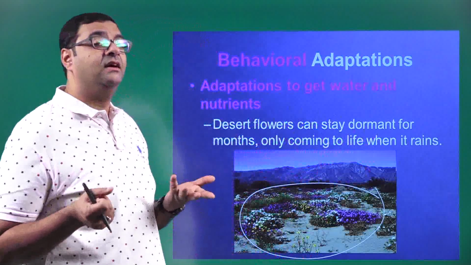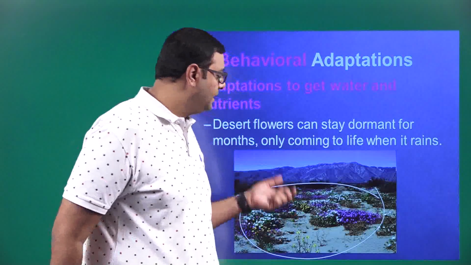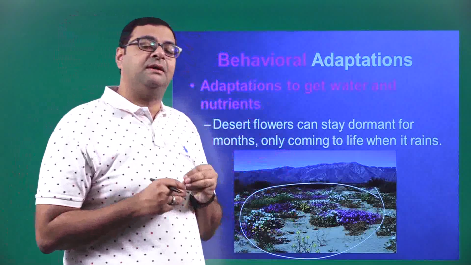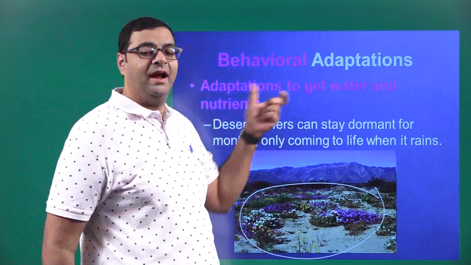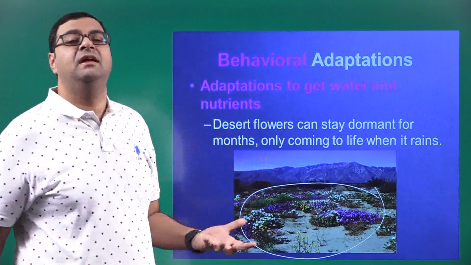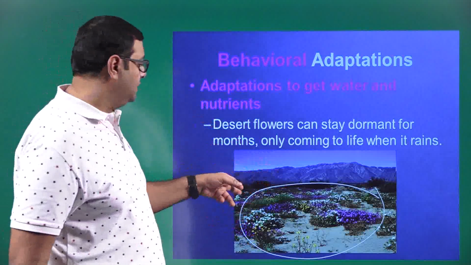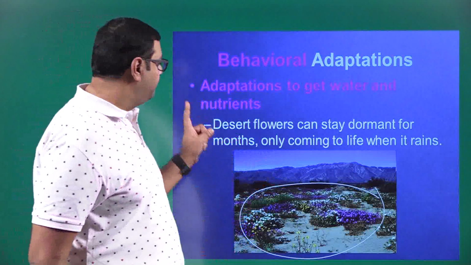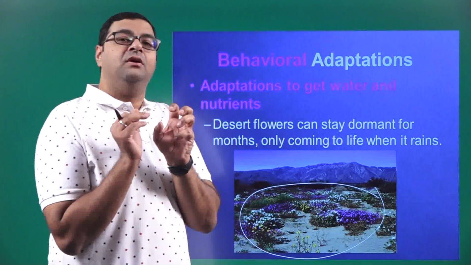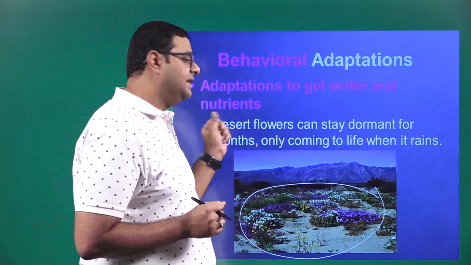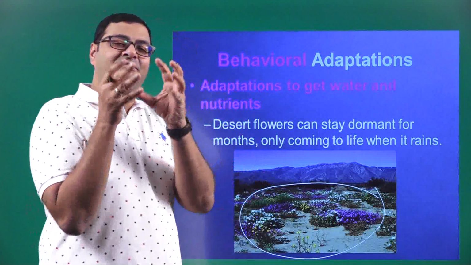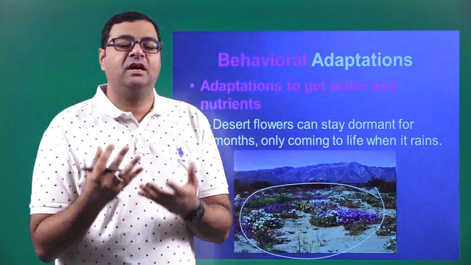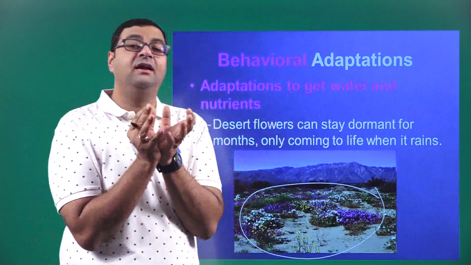Now, why is that? If the flower blossoms, even the flower has to be supplied with water and nutrients. The roots have to absorb more water for the flowers also. So what the plant does, the flowers become dormant. So it is an instinct, that is a desert instinct. So the flowers, they don't blossom. When they don't blossom, the roots need not work extra to supply water and nutrients to that particular flower.